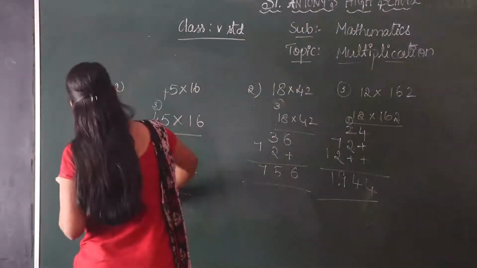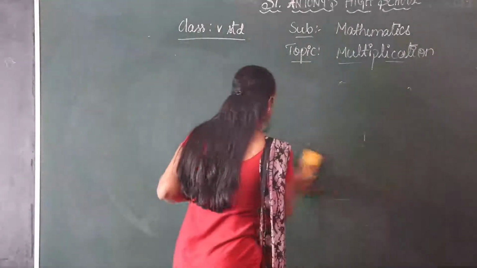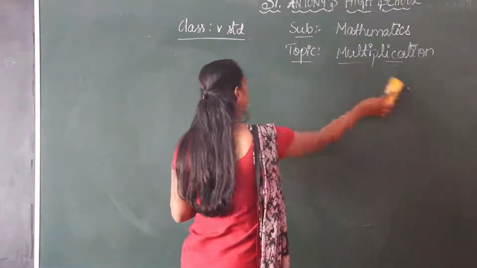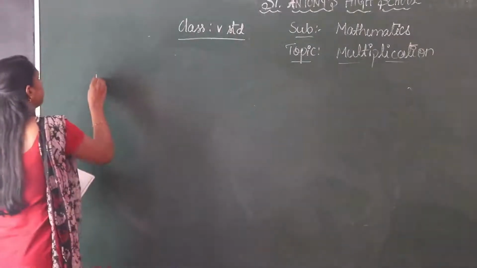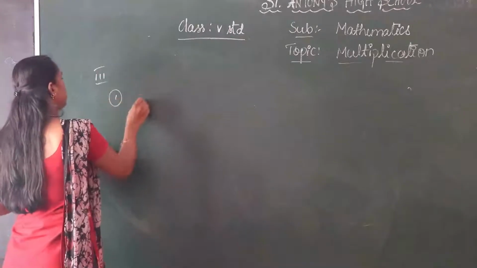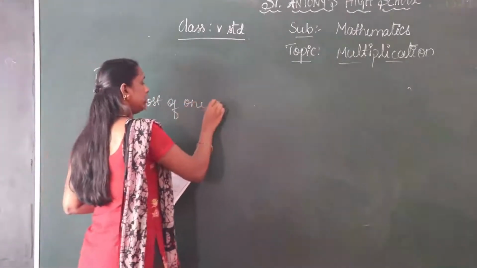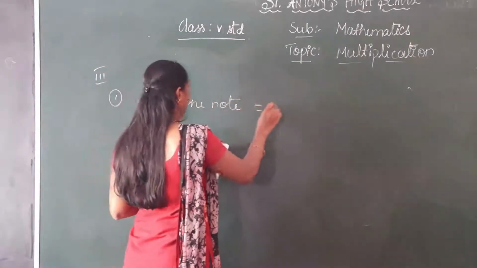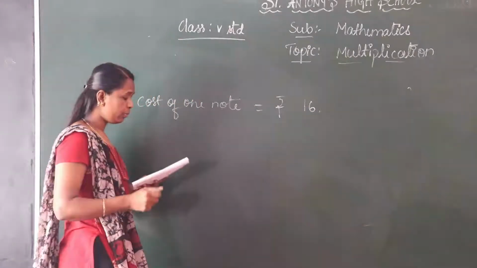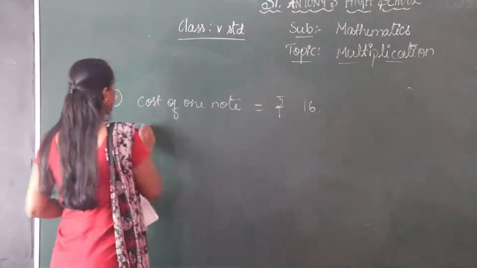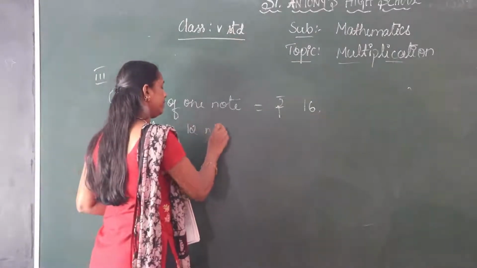That is the word problems. First one, cost of one notebook is rupees 16. What is the cost of 12 notebooks?